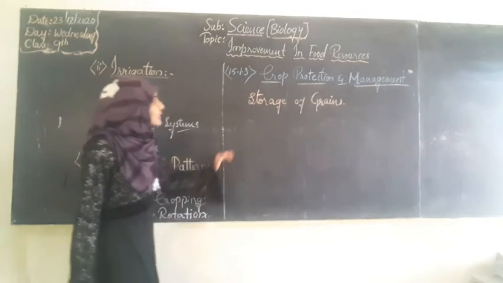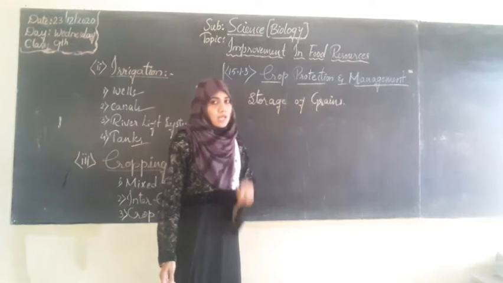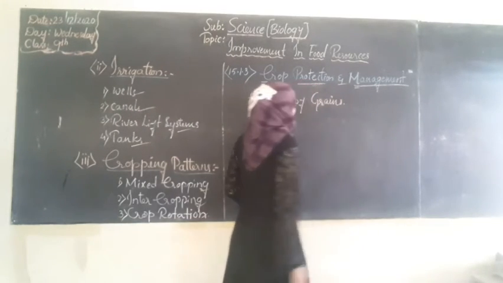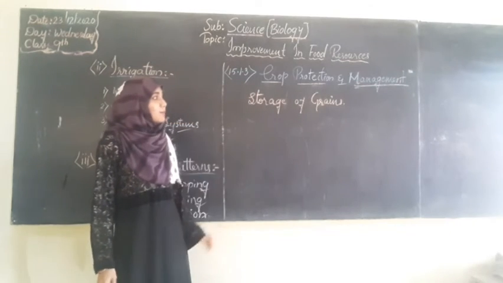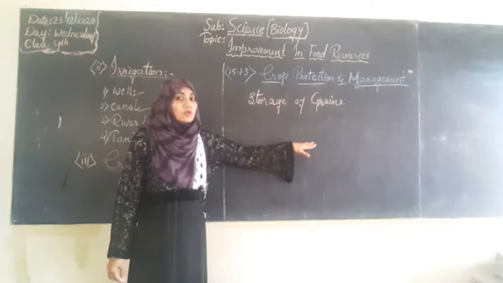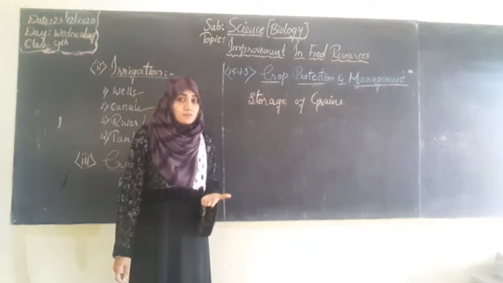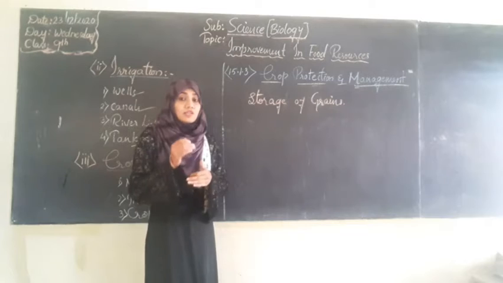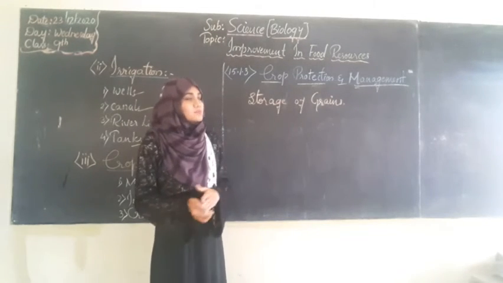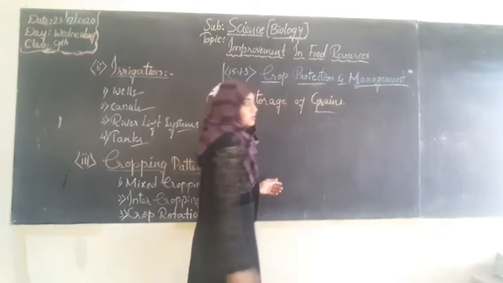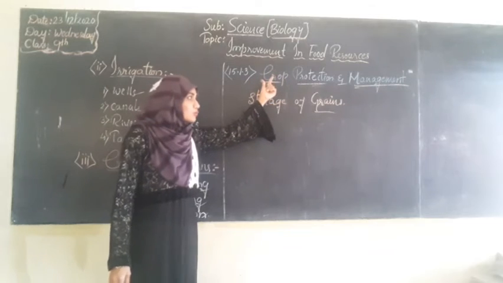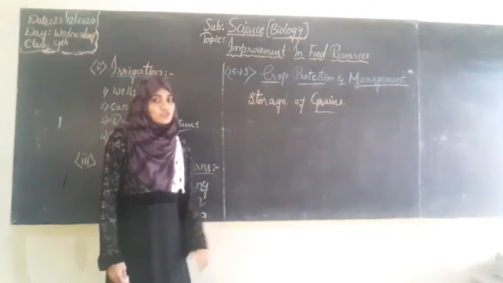Moving further, we will go for the third step of crop yields, that is crop protection and management. In that we will study how we can protect the crops and also how we can store the grains. Before harvest, while the crops are in progress, we call them crops. After we have harvested the crops, we call them grains. So we will see how crops will be protected and how those crops converted into grains will be stored.